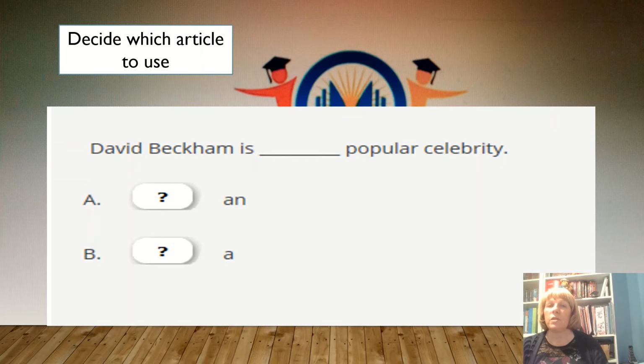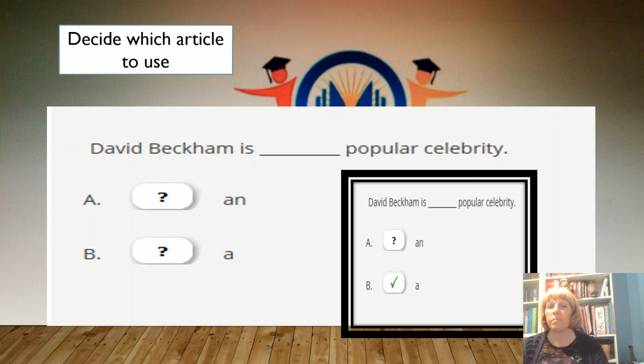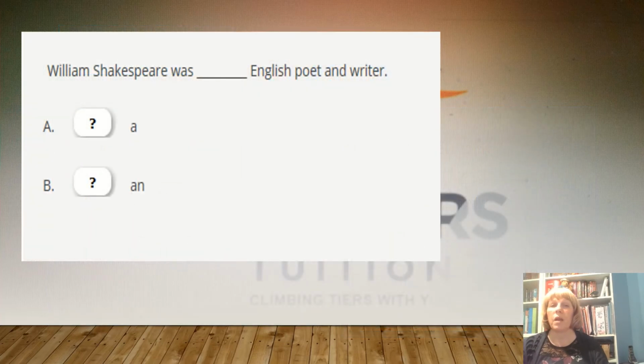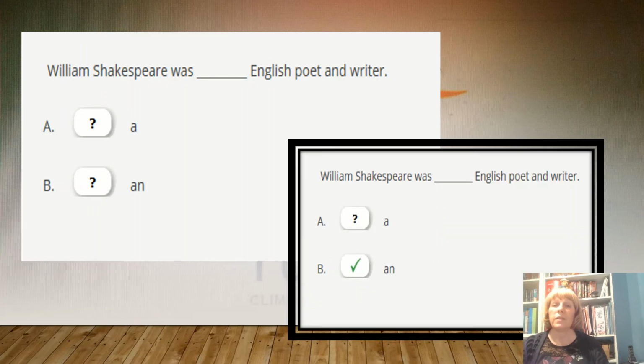So let's see if you can decide which article to use. Answer a or an. David Beckham is popular celebrity. What do you think? Yes, hopefully you were right there and you said a popular celebrity because of the sound of the word popular. William Shakespeare was English poet and writer. So we need the indefinite article. Which indefinite article? Yes, an. He was an English poet and writer.